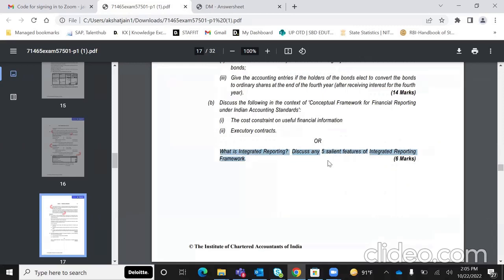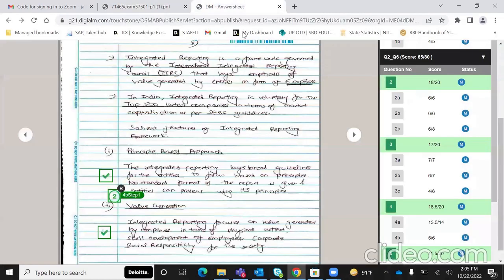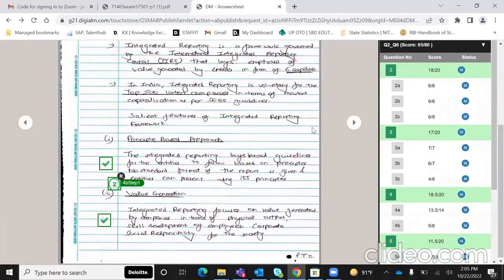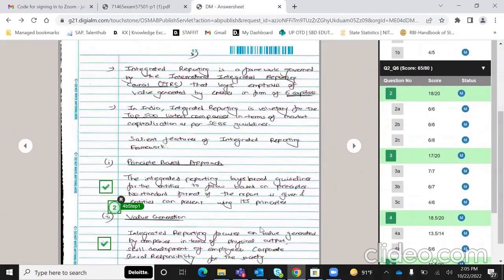So what is integrated reporting? Discuss any 5 salient features. This came for 6 marks and I was just like wow. So because this is a proper theory answer and not a normal practical calculations based, तो इसलिए मैंने आप देखोगे तो अंडरलाइनिंग सब किया है मैंने, या इधर मैंने प्रॉपर अंडरलाइनिंग किया है कि इंटीग्रेटेड रिपोर्टिंग कौन कौन करता है,